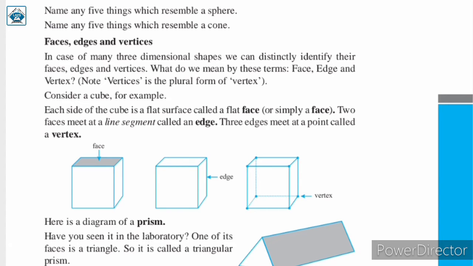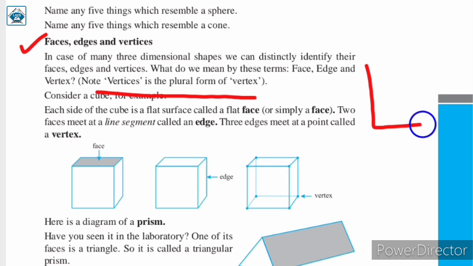Next, let us discuss about faces, edges and vertices. In case of many three-dimensional shapes, we can distinctly identify their faces, edges and vertices. Now, what do we mean by these terms? We will be discussing it here. The meaning of face, edge and vertex. Here it is given that vertices is the plural form of vertex.